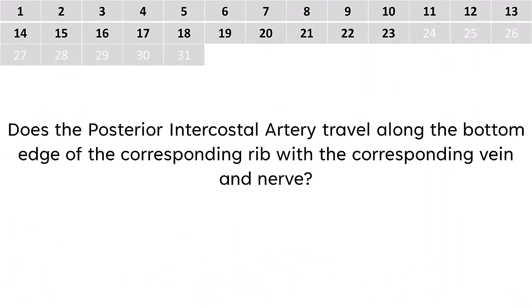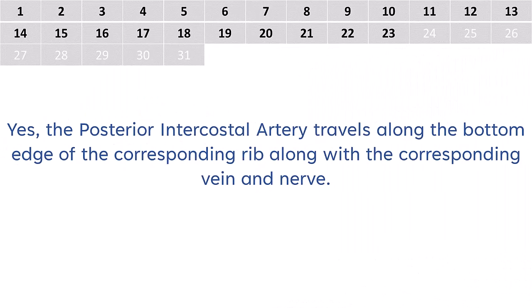Does the posterior intercostal artery travel along the bottom edge of the corresponding rib with the corresponding vein and nerve? Yes, the posterior intercostal artery travels along the bottom edge of the corresponding rib along with the corresponding vein and nerve.